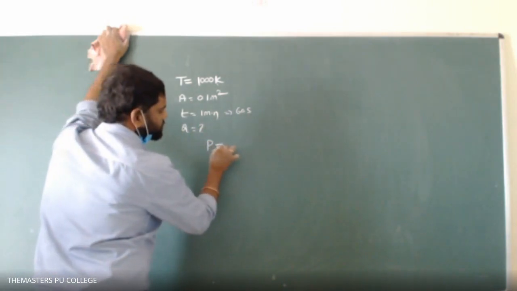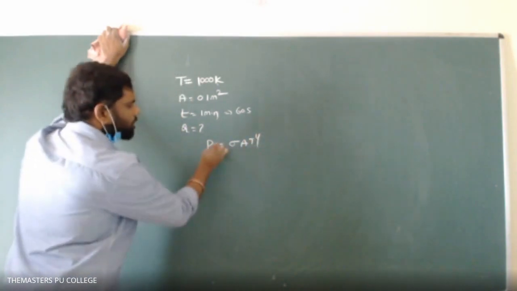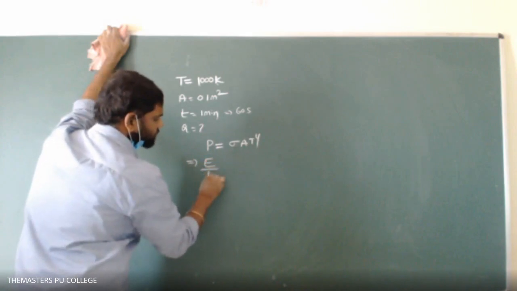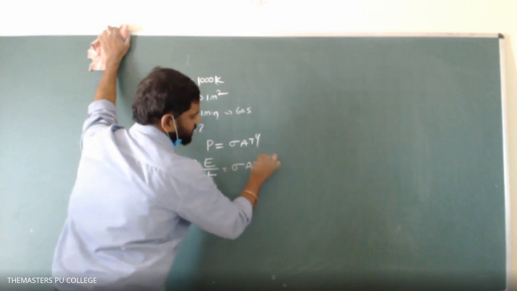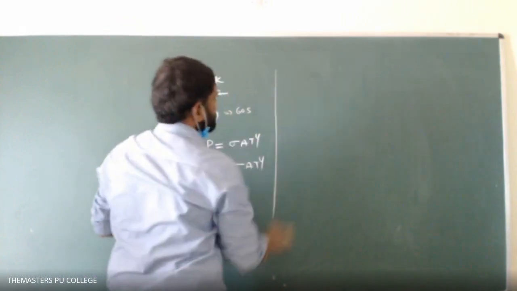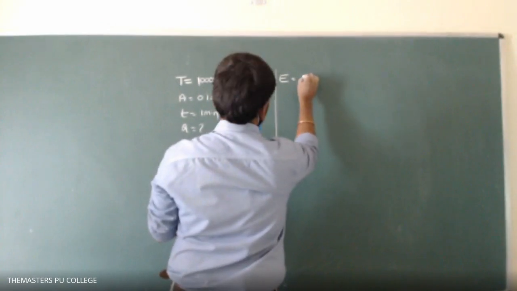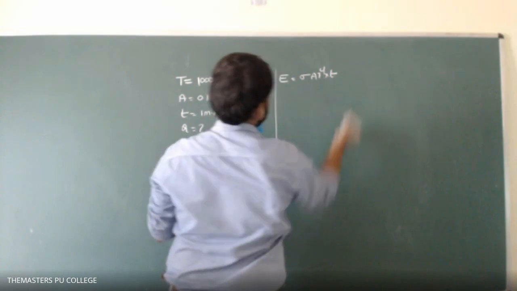For a black body, power radiated P is equal to sigma A T to the power of 4. Power radiated means energy radiated per unit time, E by t, equal to sigma A T to the power of 4. Then I can write E is equal to sigma A T to the power of 4 into t.